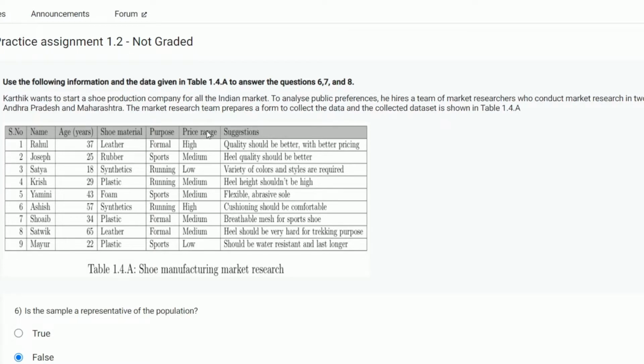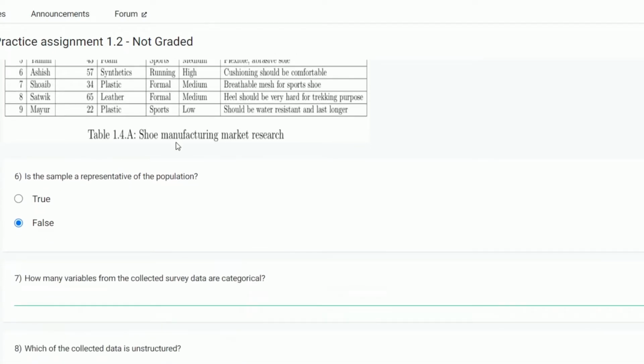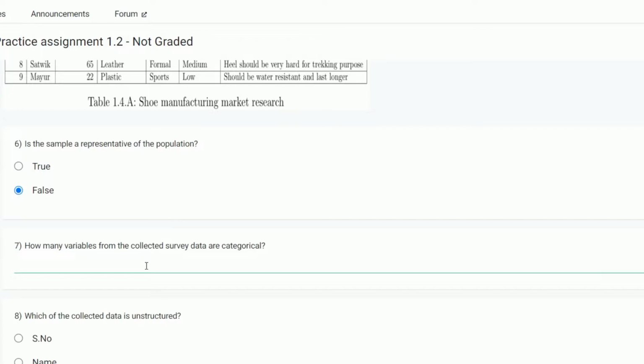Four. Suggestion is unstructured data, so it is not numerical or categorical. But name, shoe material, purpose, price range, these four variables are the categorical variables. So the answer is 4.